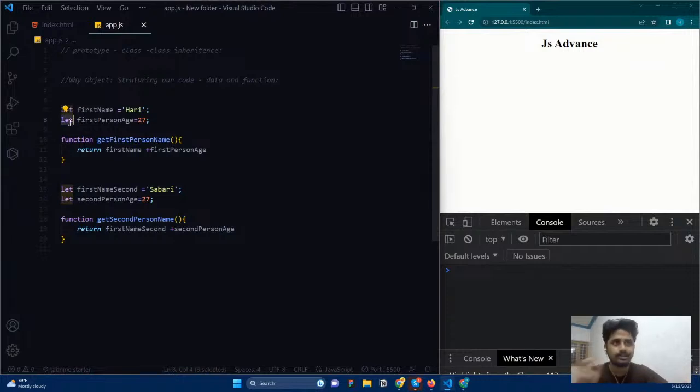Every time we need to create a function, and every time we need to do this. So we need to stop this. So here comes the object, a better way to do this. With the help of an object, we get a better way to structure it.